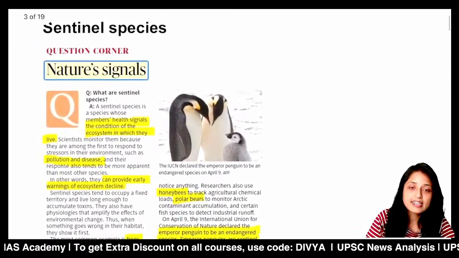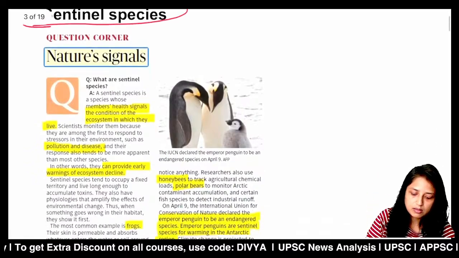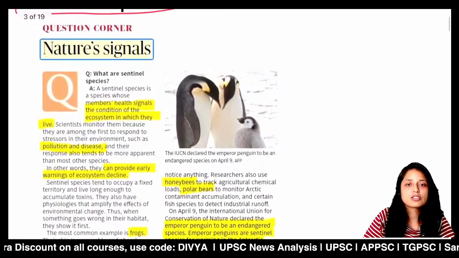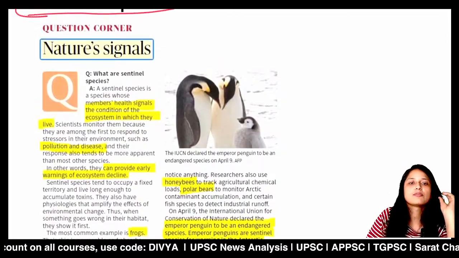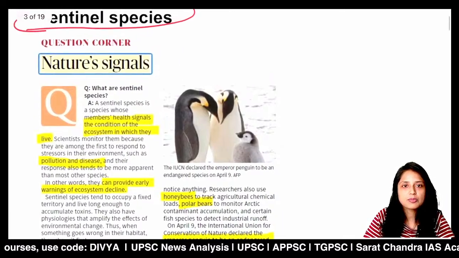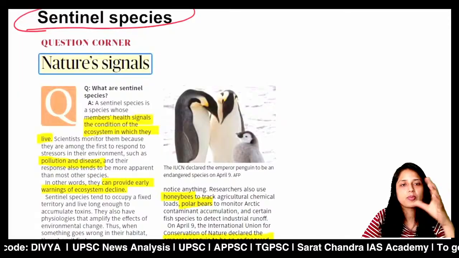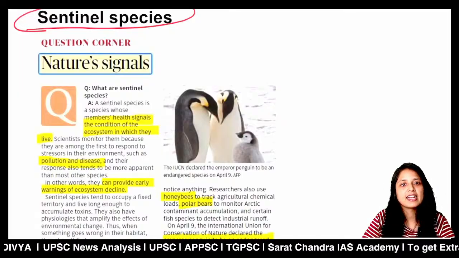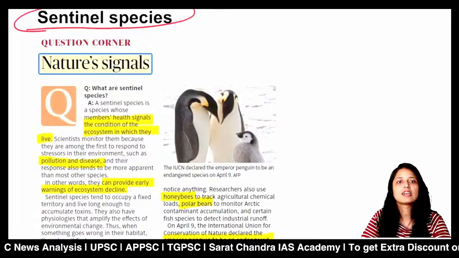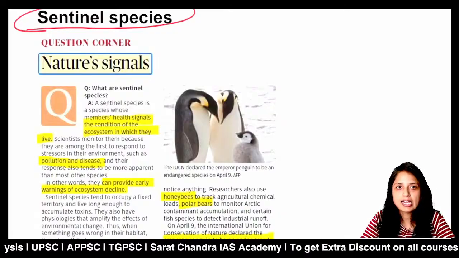So first article is about the sentinel species. Here, first of all, you must know the concept of sentinel species, then we shall be discussing the examples, because these types of questions are asked by UPSC. Generally in environment or science and tech, UPSC will give 3-4 species and it can ask which of the above species, or how many of the above species, are considered as sentinel species. So for that, you must have an idea about what these species are.